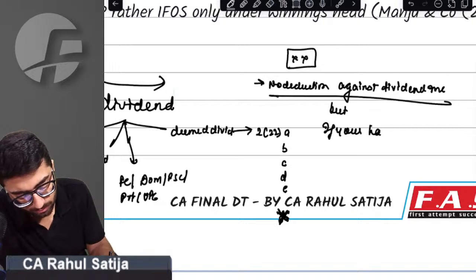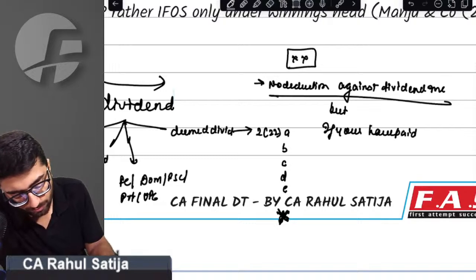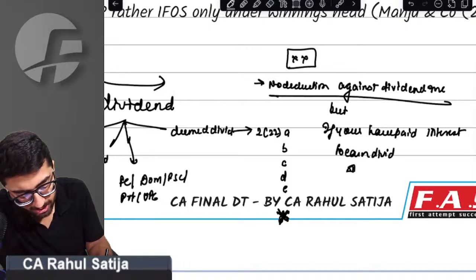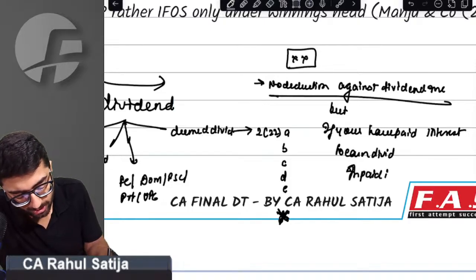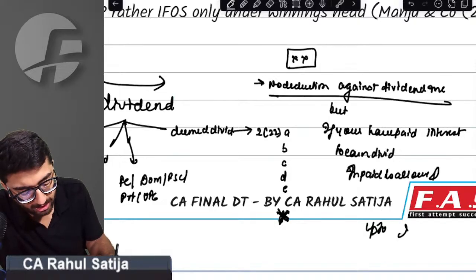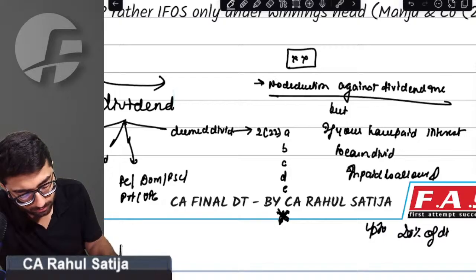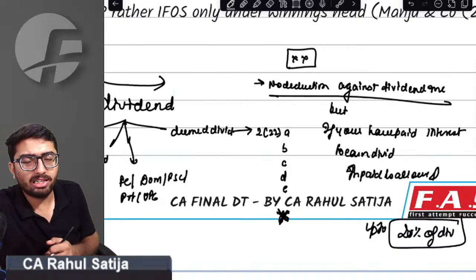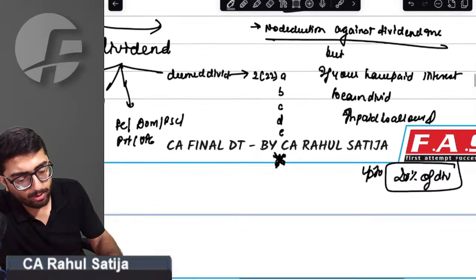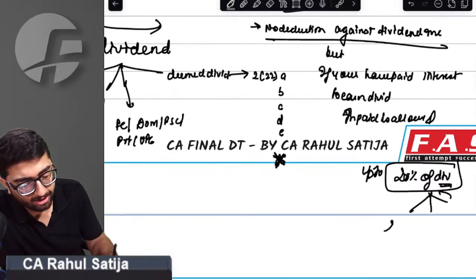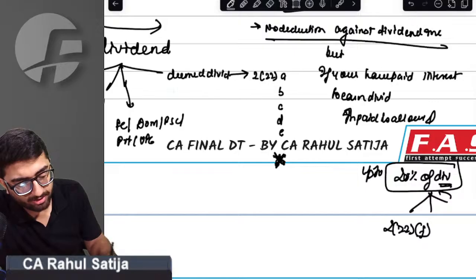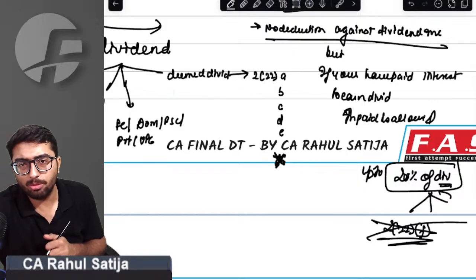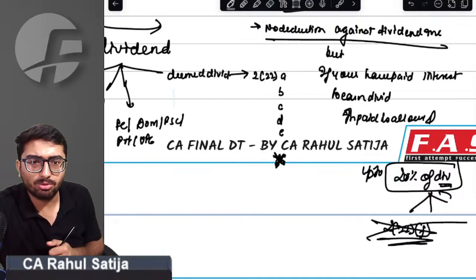Interest. To earn dividend, interest paid is allowed up to 20% of dividend. Whatever the 20% of dividend is, you are allowed. But remember, sir, while considering the limit, do not take dividend from buyback. Whatever dividend has been received on account of buyback shall not be considered. Any deduction will not be allowed.